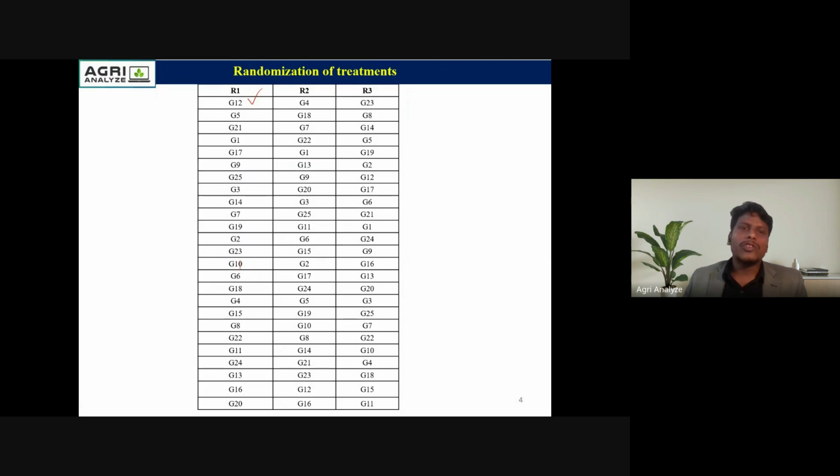The most important question here is how many replications are kept in RBD. The error degree of freedom should be more than or equal to 12. So let's solve this problem.